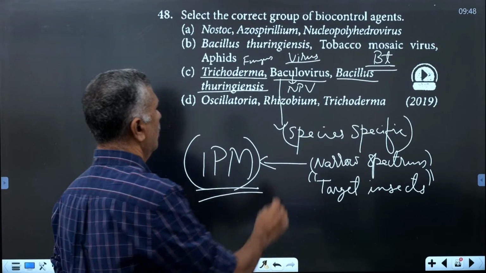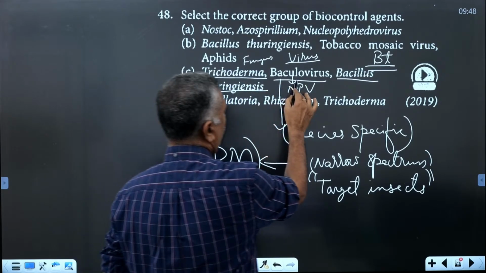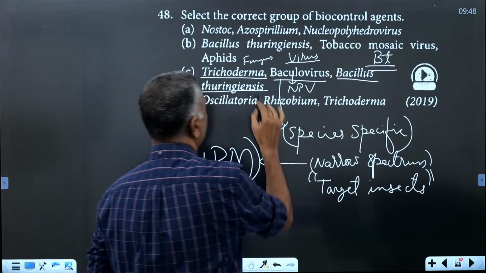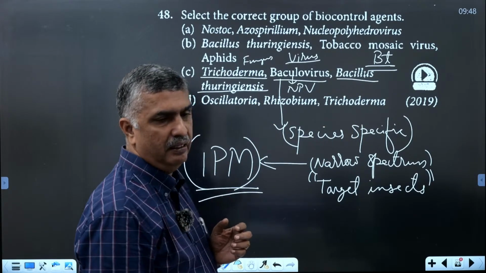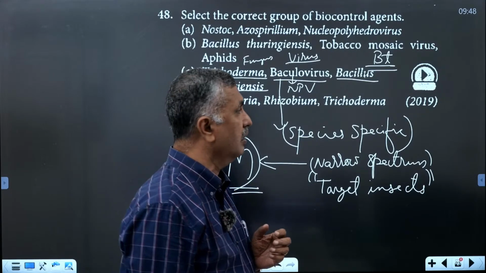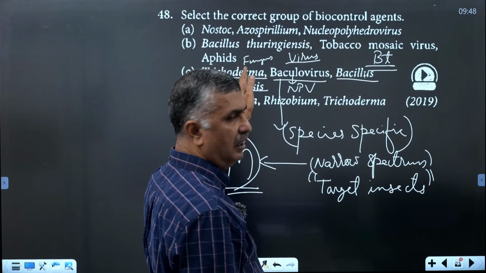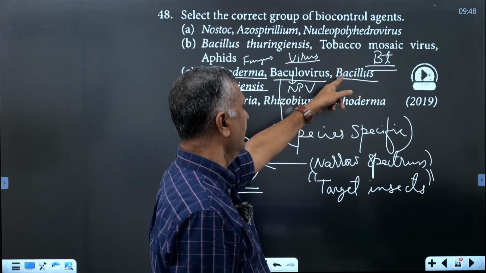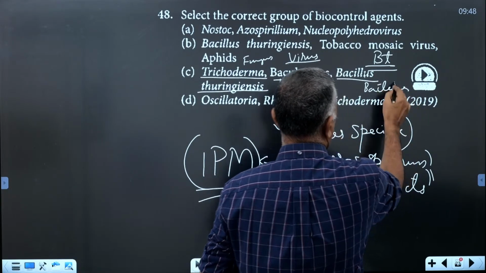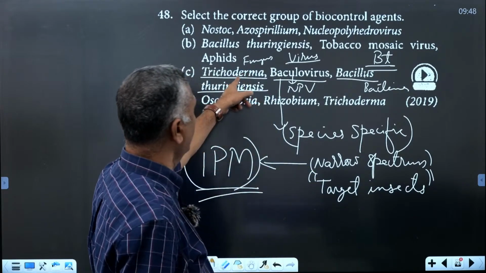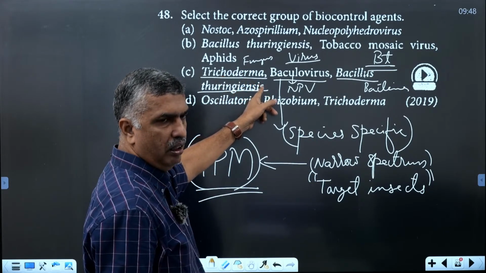Here are the three members for biocontrol agents: Trichoderma, baculoviruses, and Bacillus thuringiensis, what we call BT. These are the three biocontrol agents in your syllabus. Very important: a fungus, a virus and a bacterium. Bacillus is a bacterium. The fungus that controls plant diseases is Trichoderma species.